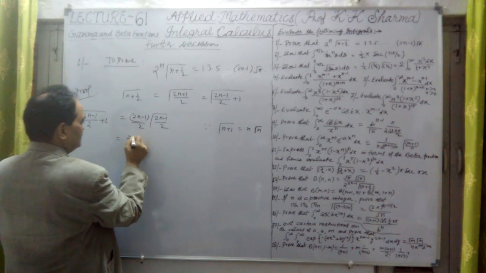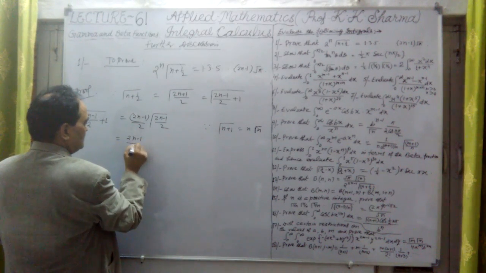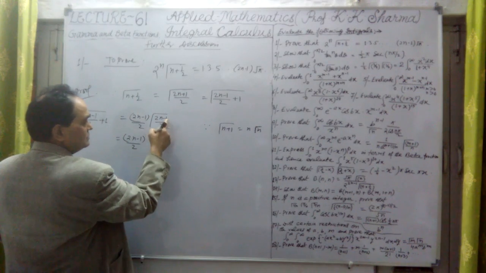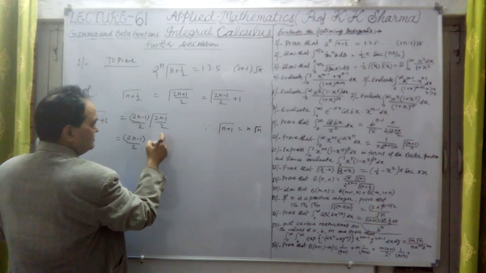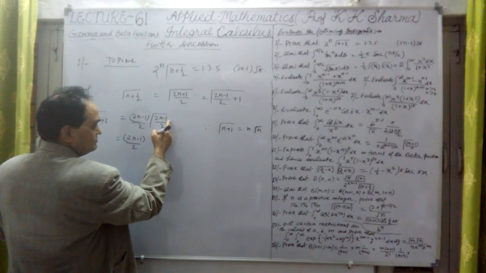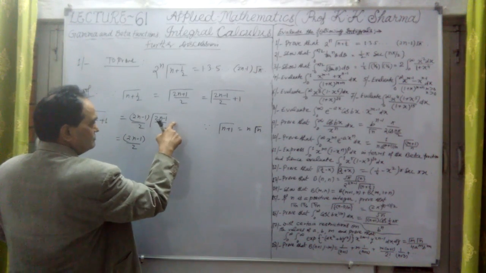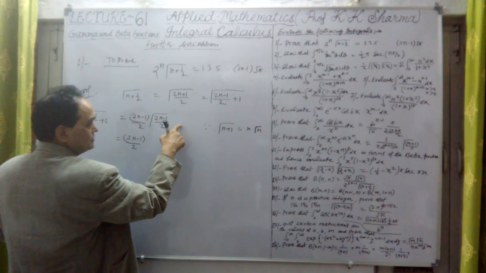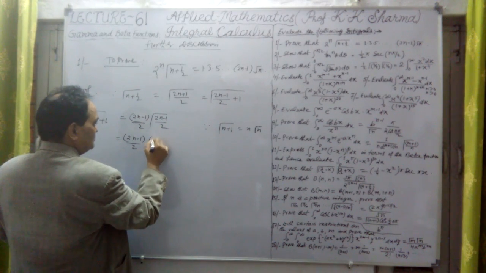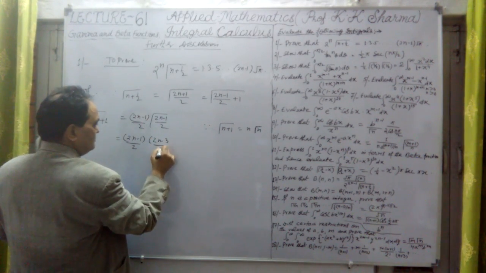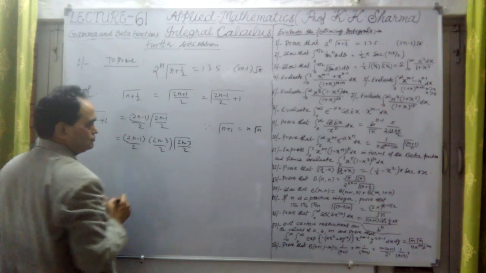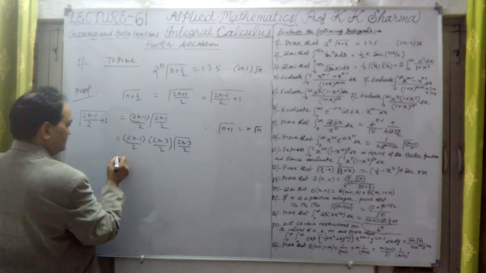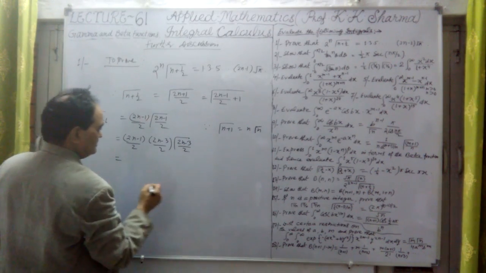Further, this can be written as twice n minus 1 upon 2 into twice n minus 3 upon 2 gamma of twice n minus 3 upon 2. In this way, we can extend this.